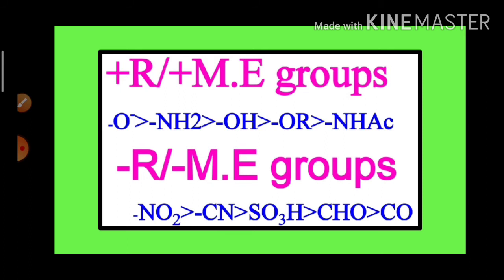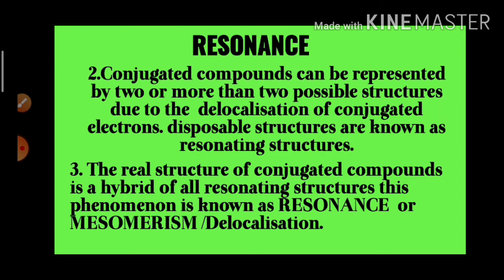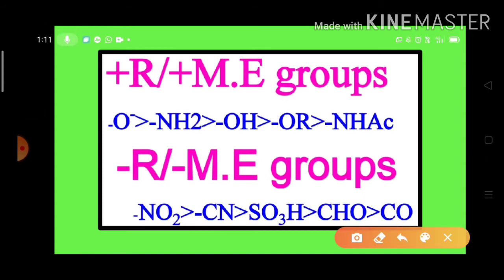Generally the halogen atoms, oxygen atoms, and the functional groups in which nitrogen is present, that means amines and amides, all act as plus R or plus M groups, because on the halogen atoms, as well as on the oxygen atoms and the nitrogen atoms, we have electron pairs.